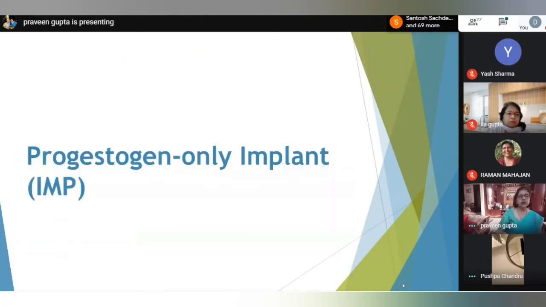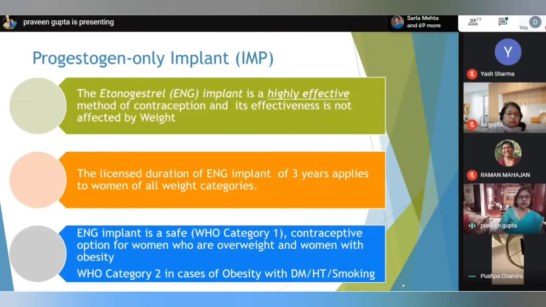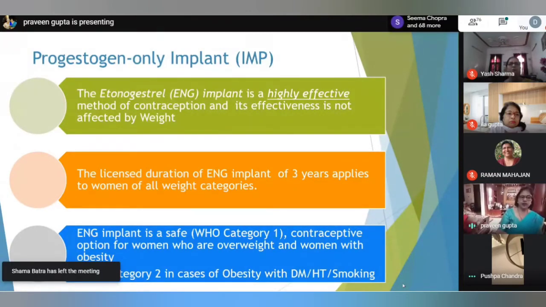Coming to the progesterone-only implant, we have Implanon in India. The etonogestrel implant is a highly effective method of contraception. Its effectiveness is not affected by weight.